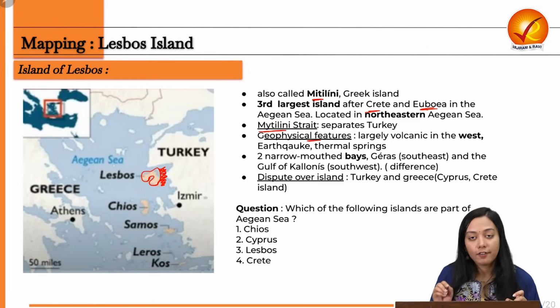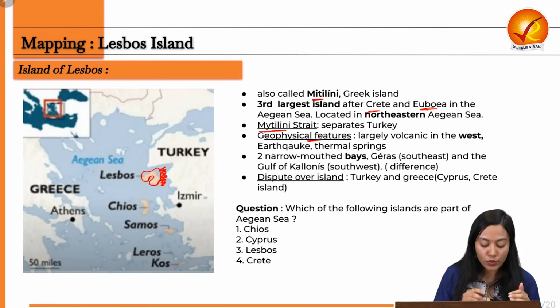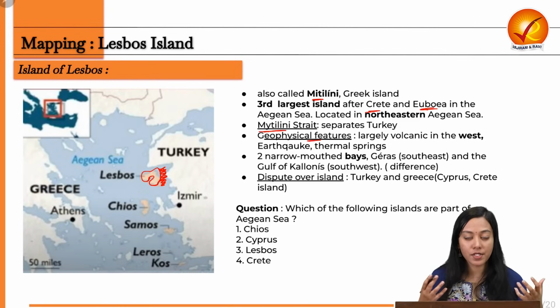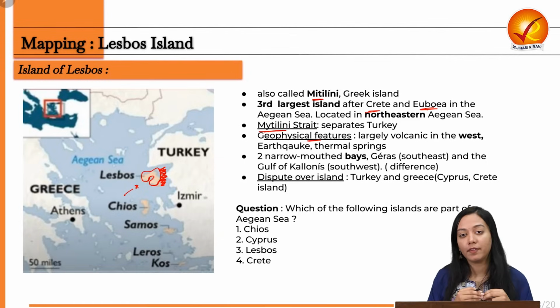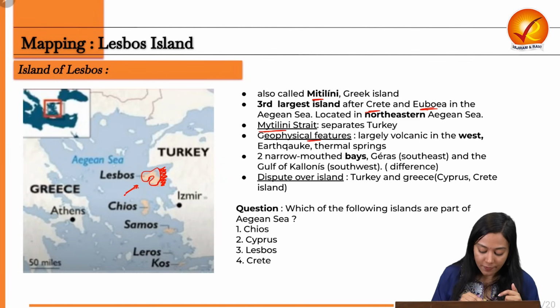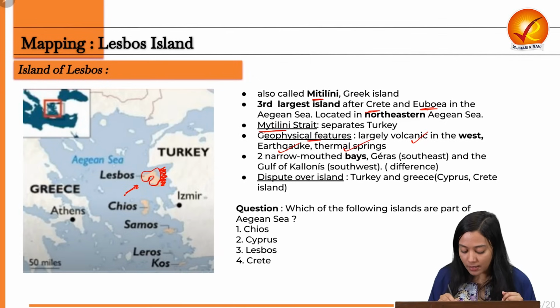What are the geophysical features? As you can see, it is somewhere close to the Mediterranean Sea, which is the hotspot of a lot of volcanic eruptions and earthquakes because of the tectonic plates which are crumbled. So it is also impacted by volcanic activity, tectonic activity in the form of earthquakes, in the form of natural hot geysers. So some of the geophysical features would include volcanic islands or volcanicity observed there, earthquakes, thermal springs, etc.